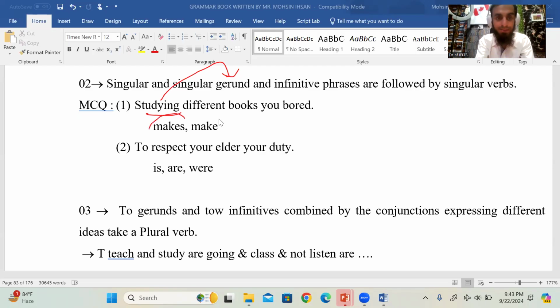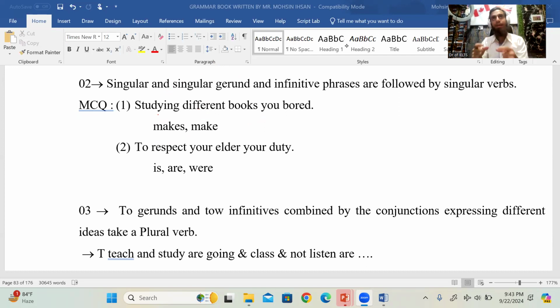Like, studying different books makes you bored. But if you have two gerunds in a sentence, then the verb will be plural. Yes, watering is a gerund. You can say he's watering, he's watering the plants, and you can say watering the plants is my favorite hobby.